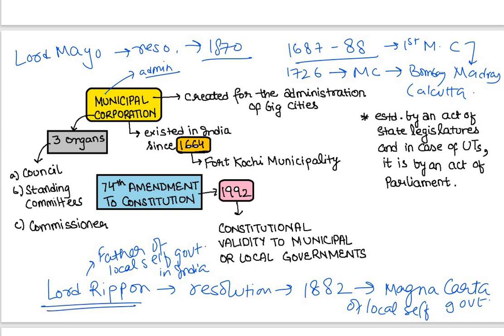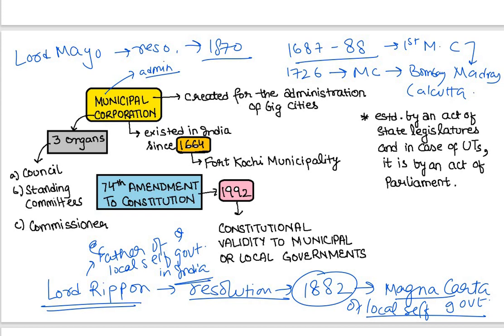Lord Ripon passed a resolution in 1882 which is known as the Magna Carta of the local self-government. Magna Carta means the rights and the duties and responsibilities that he listed in this resolution. Lord Ripon is known as the father of local self-government in India. These are important and valuable preliminary facts that you should note down. इसको आपको note down करना चाहिए, ठीक है?